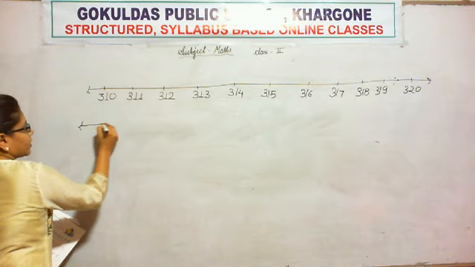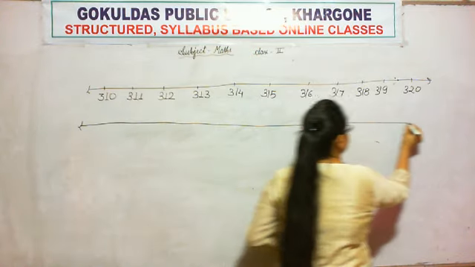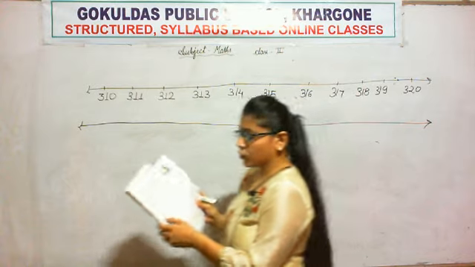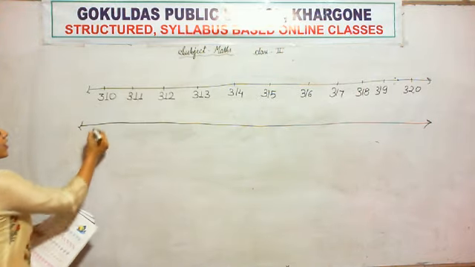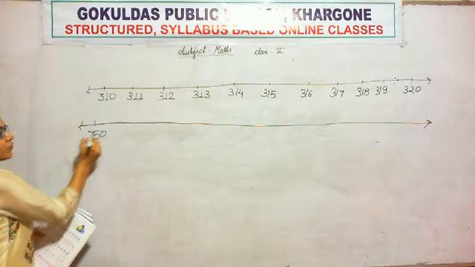Now, the next number line. The very first 3-digit number they gave is 750.